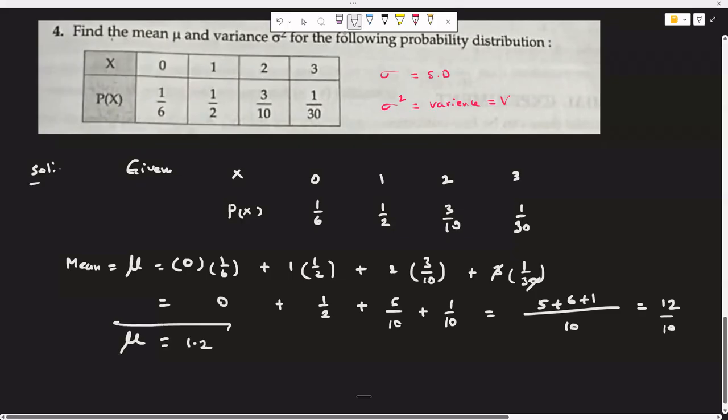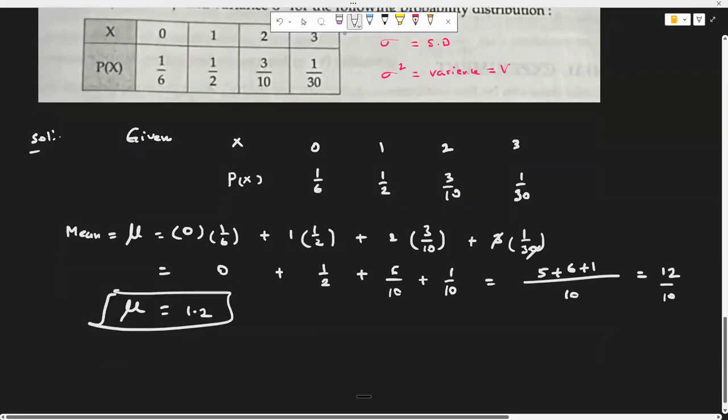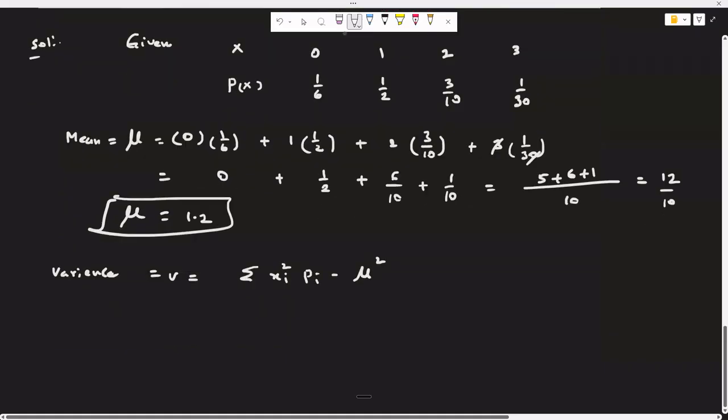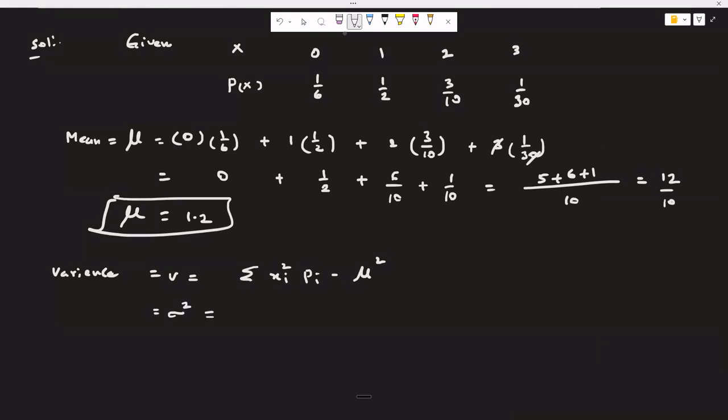Sigma square is called variance. Variance V is equal to, the formula is sigma xi square pi minus mu square. Remember, this is also written as sigma square. Sigma xi square pi, this sigma is applied to this part only.